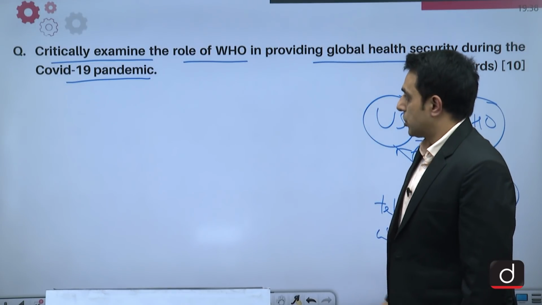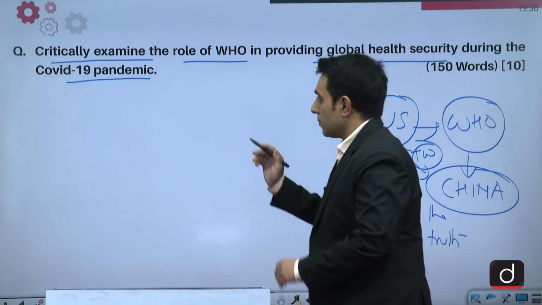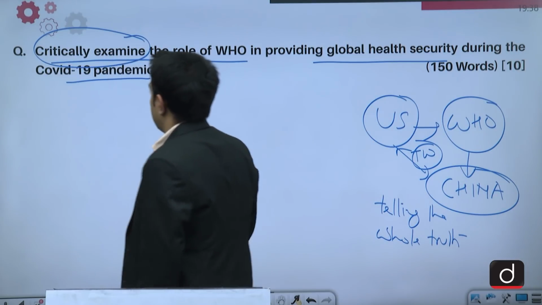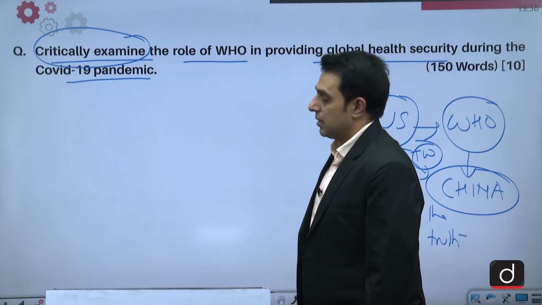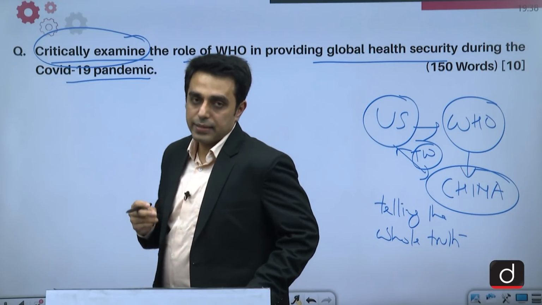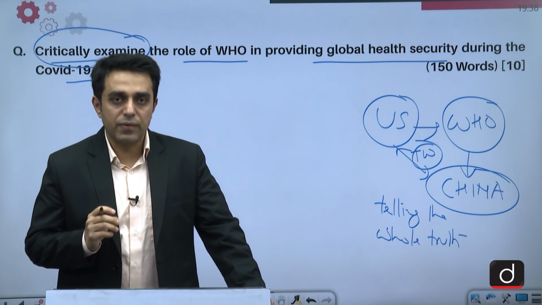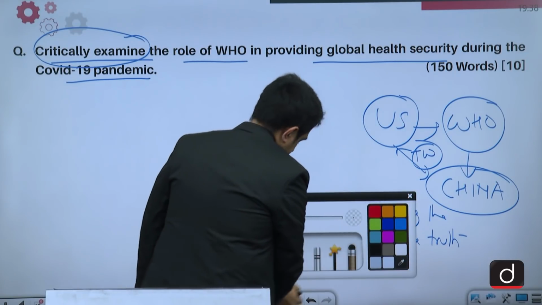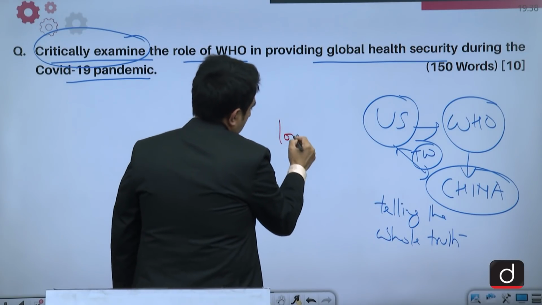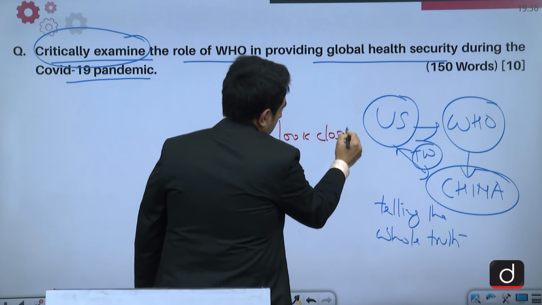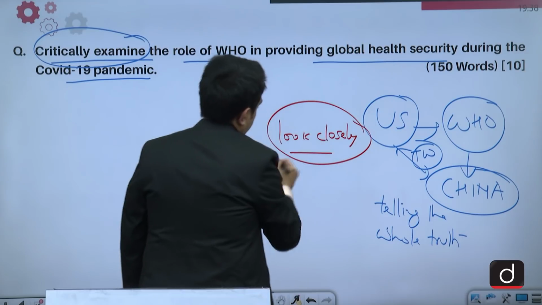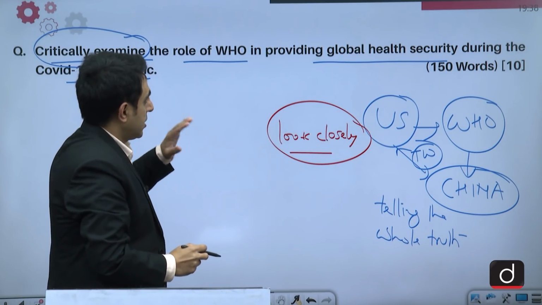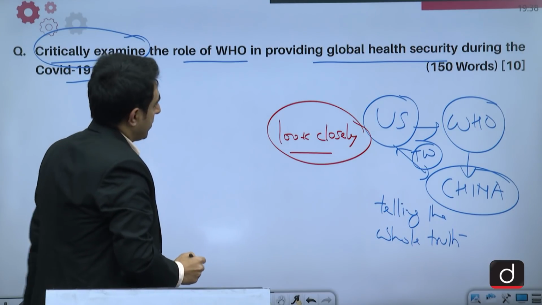So in this particular question, first of all, the directive word is critically examine. So examine means to look at something very closely. We have to look closely at what the statement is: the role of WHO in providing global health security during the COVID-19 pandemic.